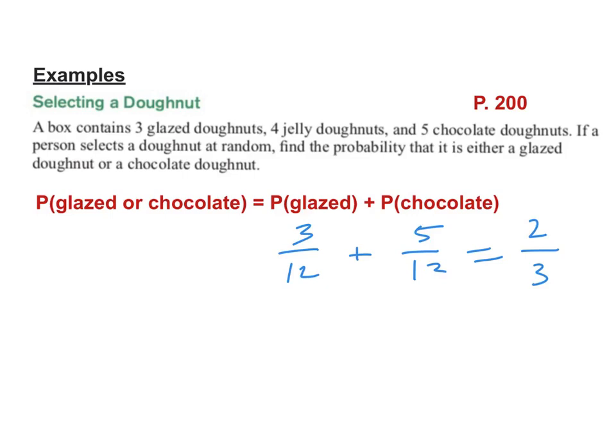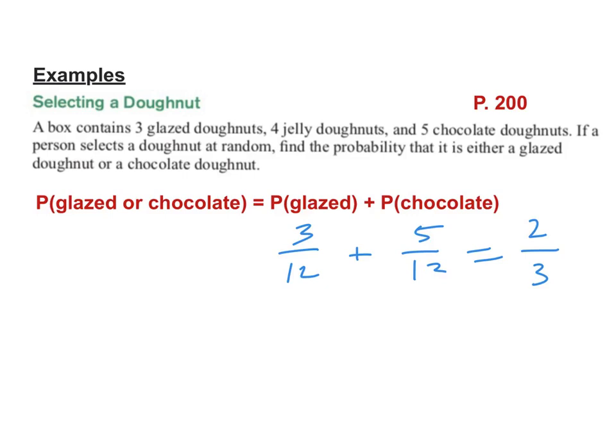Any questions about it? Why did you do it over a fraction? Probability is pretty much always in fractions. Every once in a while you'll see it as a percent or a decimal, but most of the time it's a fraction. That's the answer, 2/3. 2/3 of the time you'll get a glazed or a chocolate.